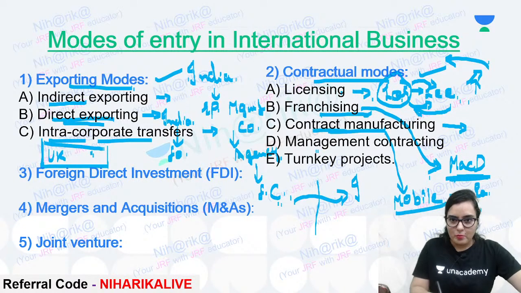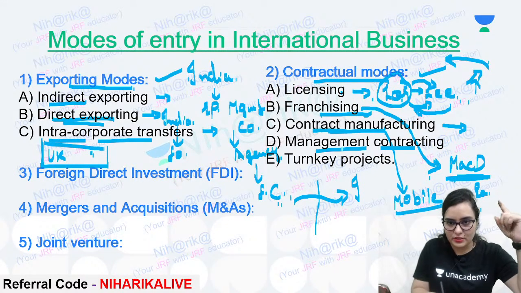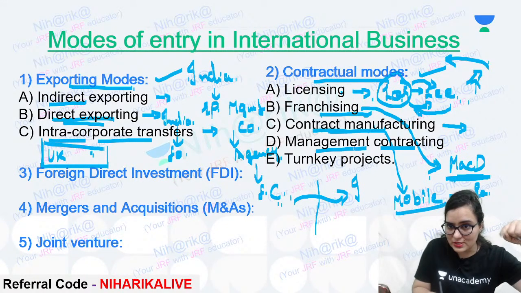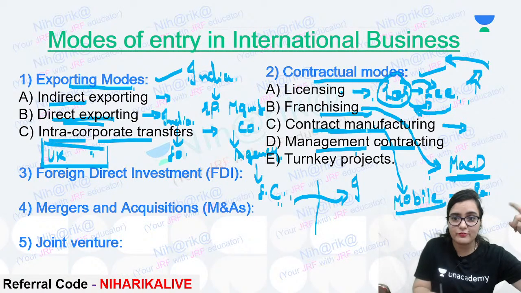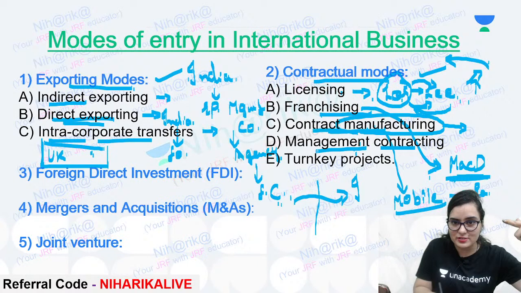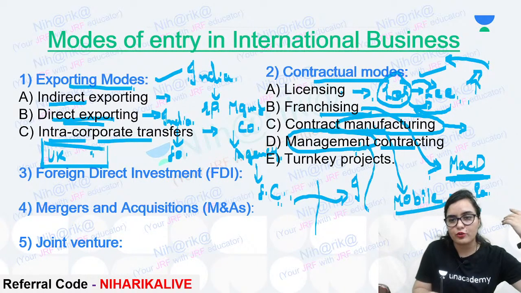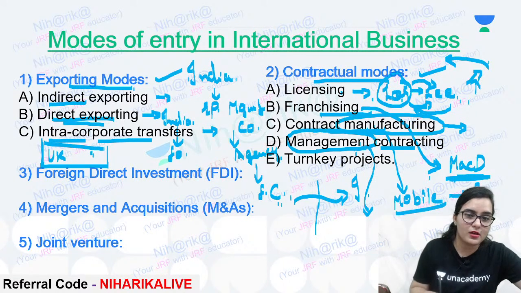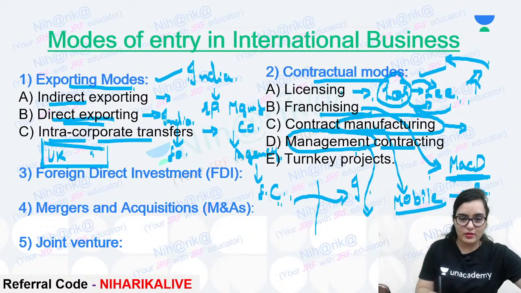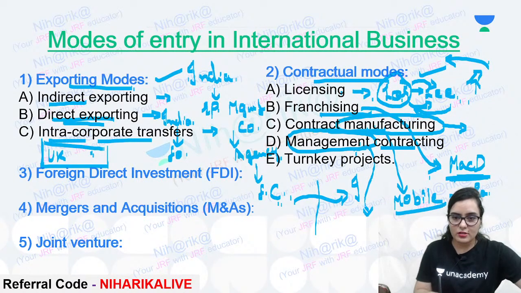Now, management contracting. What is management contracting? That means when we give the contract of management, not for manufacturing. Please see, the spelling is different. People get confused in these two. This is related to manufacturing, whereas this is related to management. When people give a contract for management, saying now you manage, in which areas does a third party manage? Example, airlines.